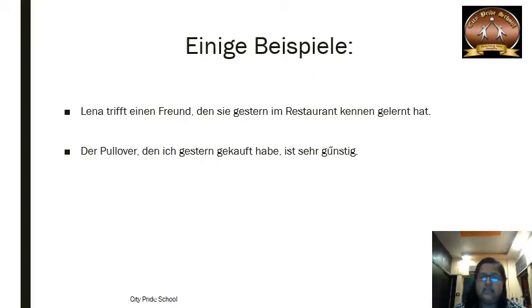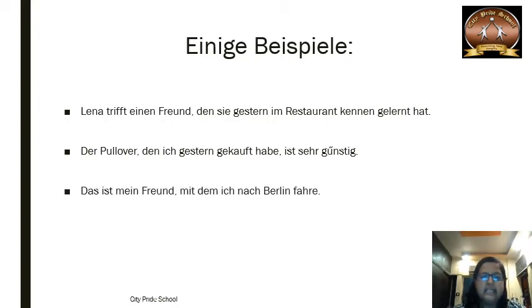Here it is always compulsory that in relative sentences, the relative clause should come immediately after the noun for which you are using the relative pronoun. Here we are using the relative pronoun for the pullover, so the relative clause is immediately after it. Den is the relative pronoun and habe is the verb which is at the end of the sentence. Der Pullover ist sehr günstig is the Hauptsatz. Den ich gestern gekauft habe ist ein Nebensatz.